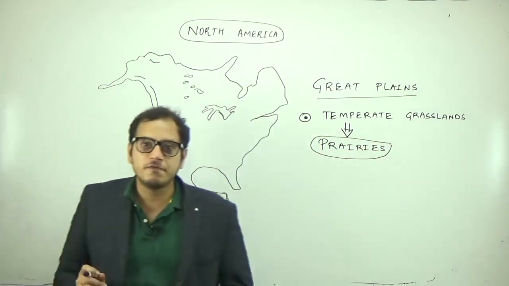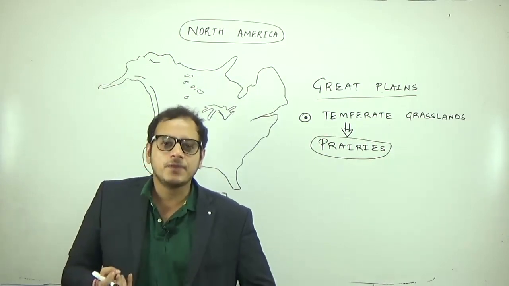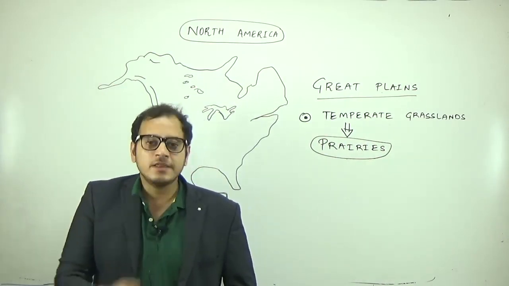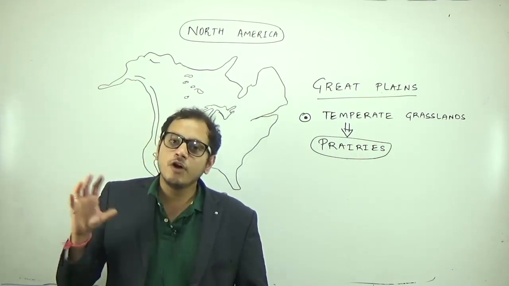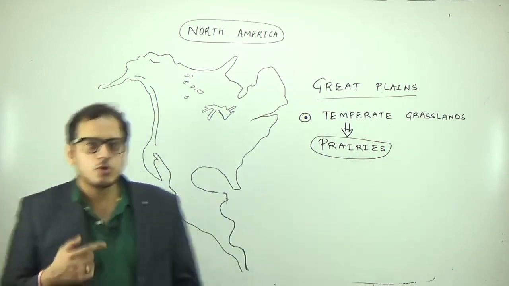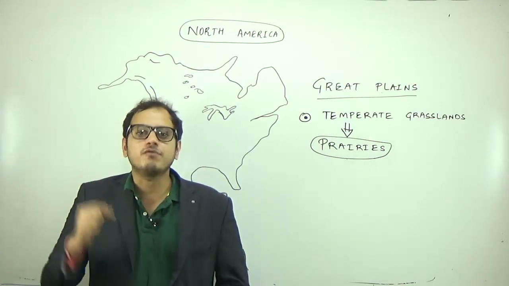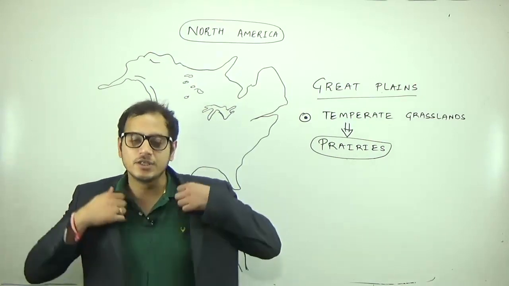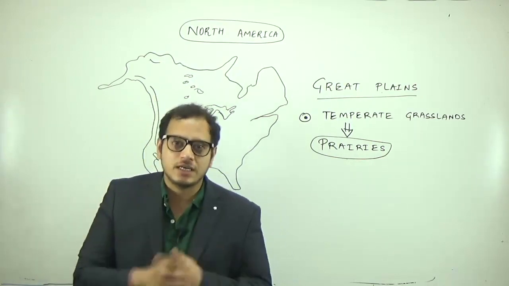Now, what is the difference between the savanna grassland, which is a tropical grassland, and the temperate grassland? In the savanna grassland, the grasses are tall because there is more evaporation and less precipitation. That means evapotranspiration, the loss of water through evaporation and transpiration, is high. The tropical grasslands have coarse grasses.